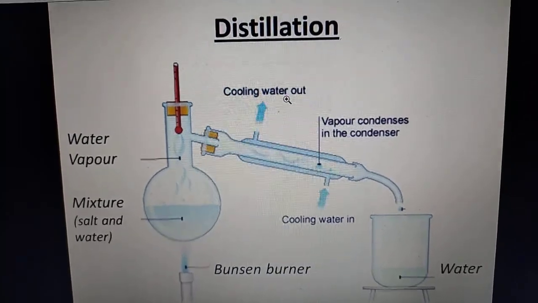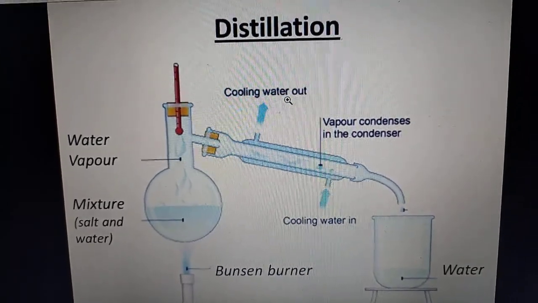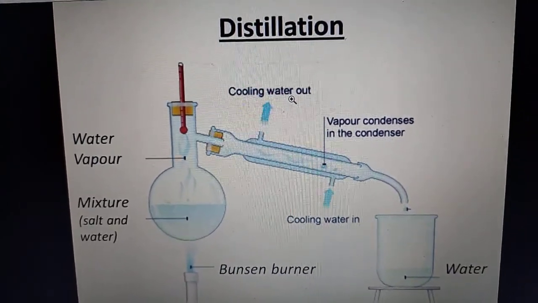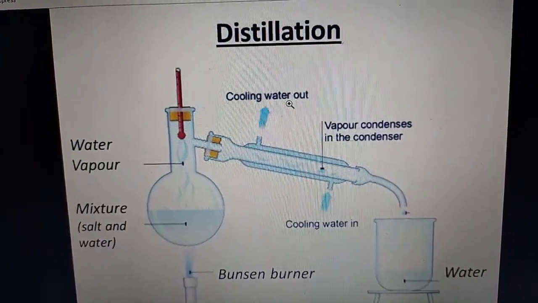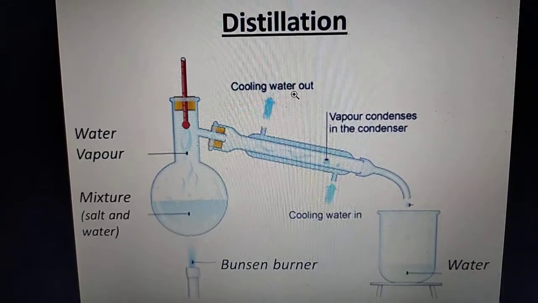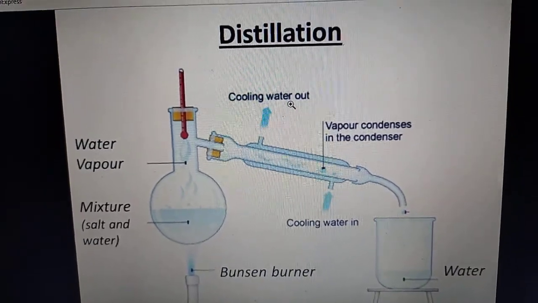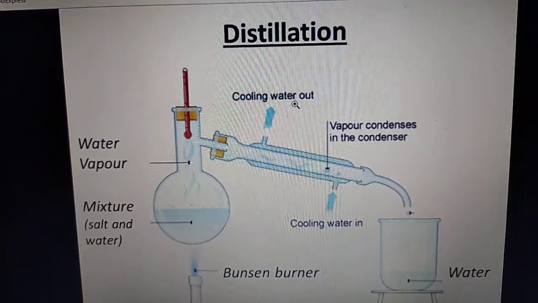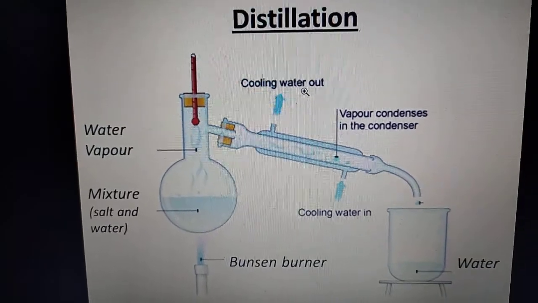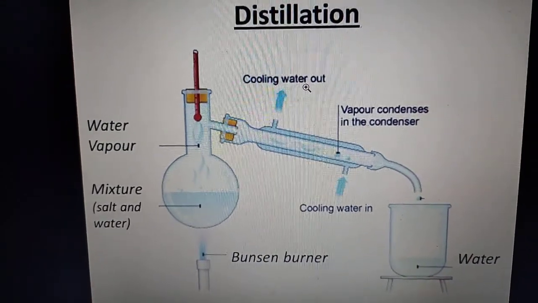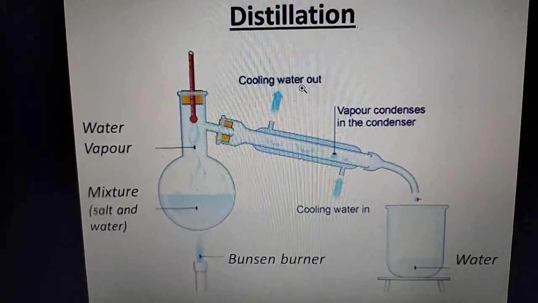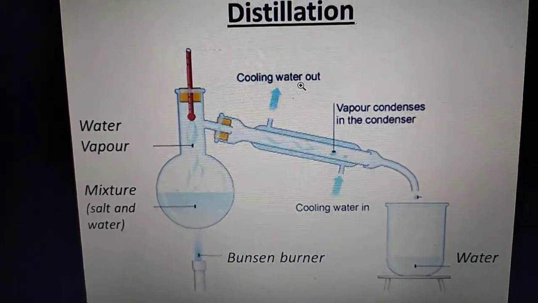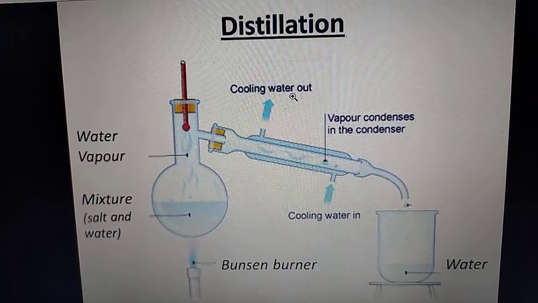The second use is purifying a liquid by removing soluble as well as insoluble impurities. You can purify a liquid by removing any impurities present in the mixture. So these are the uses of distillation.